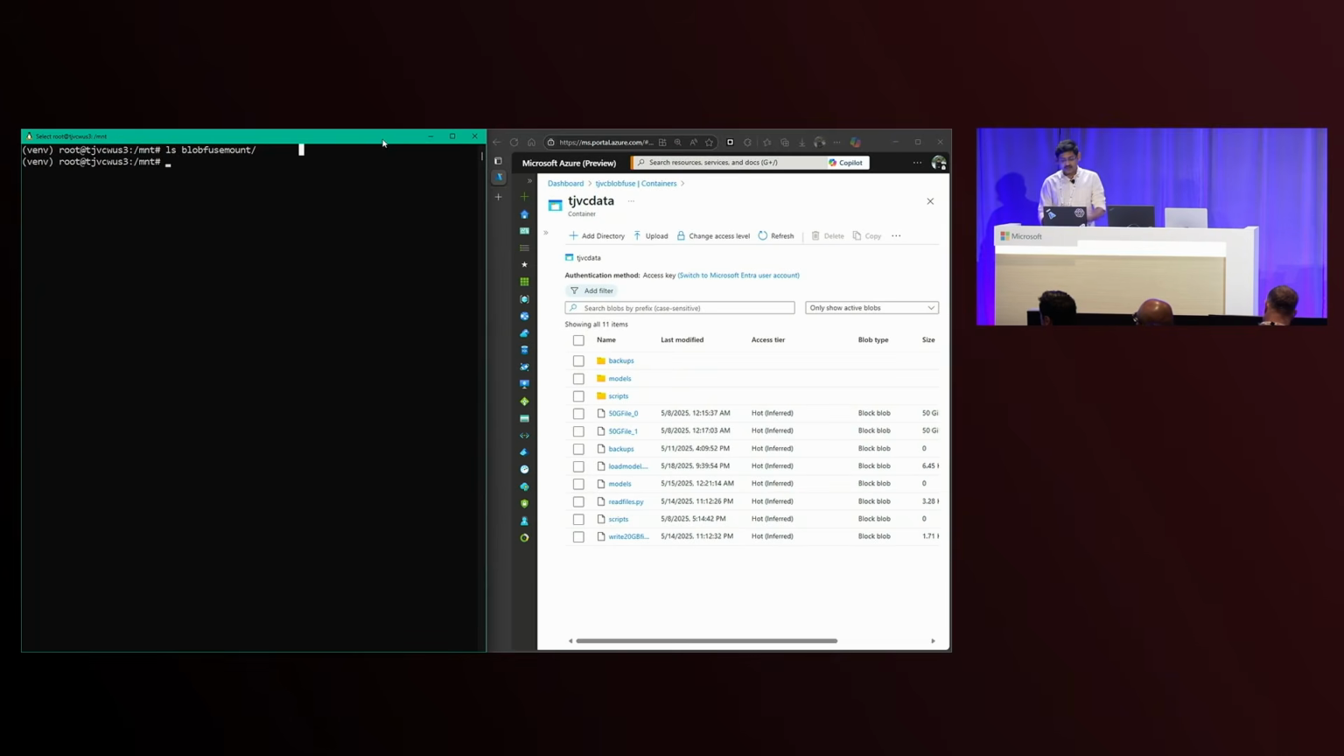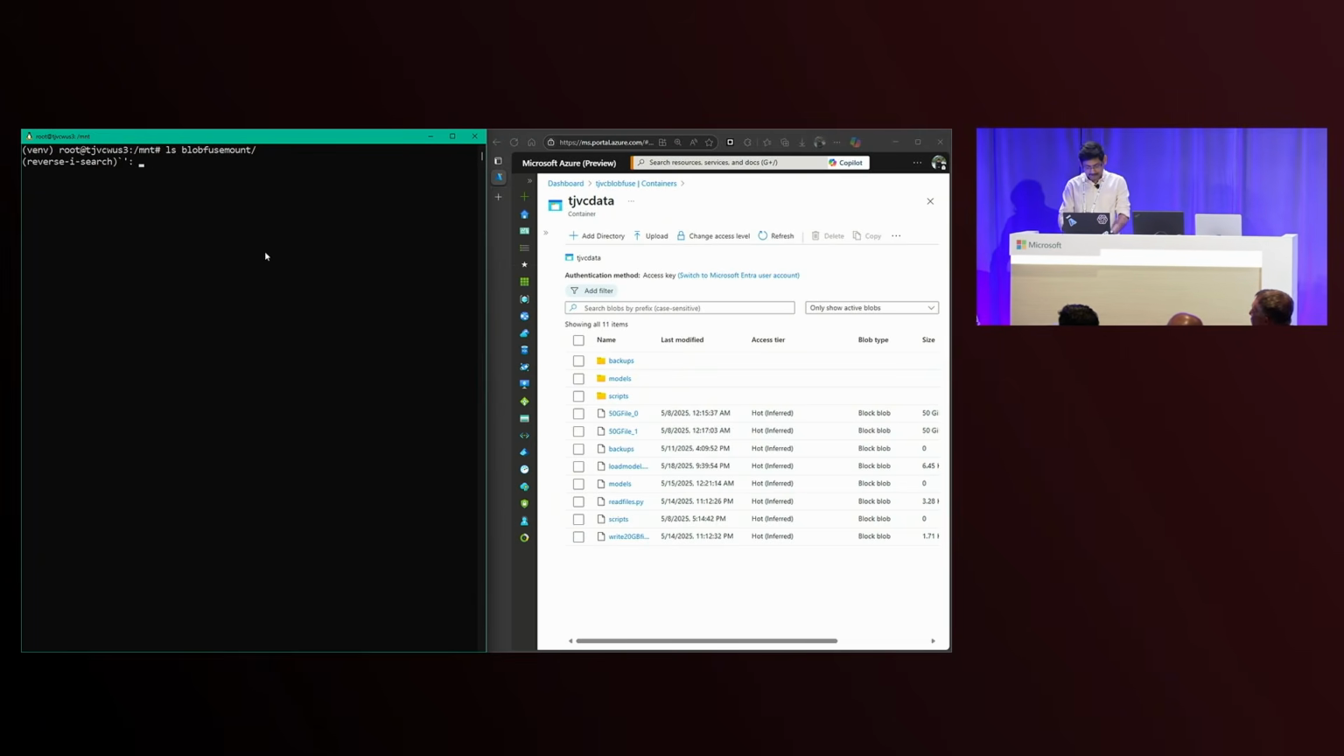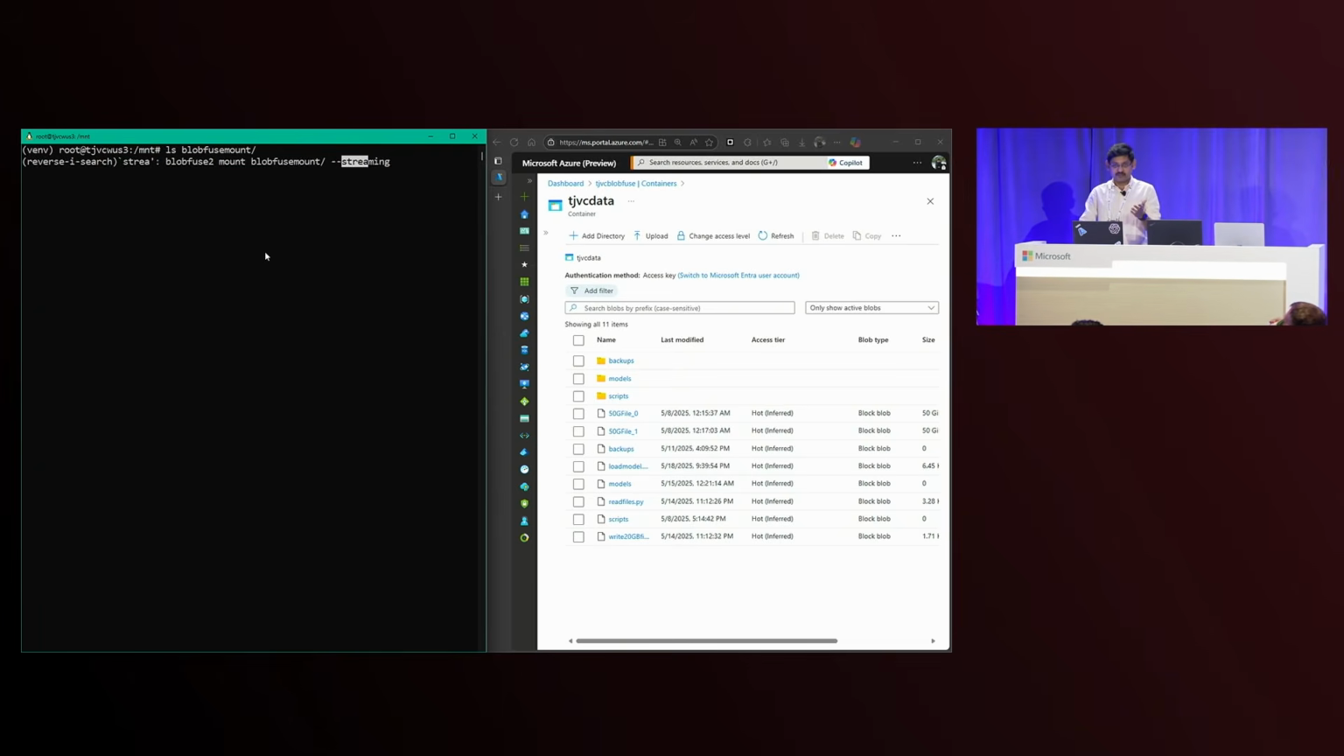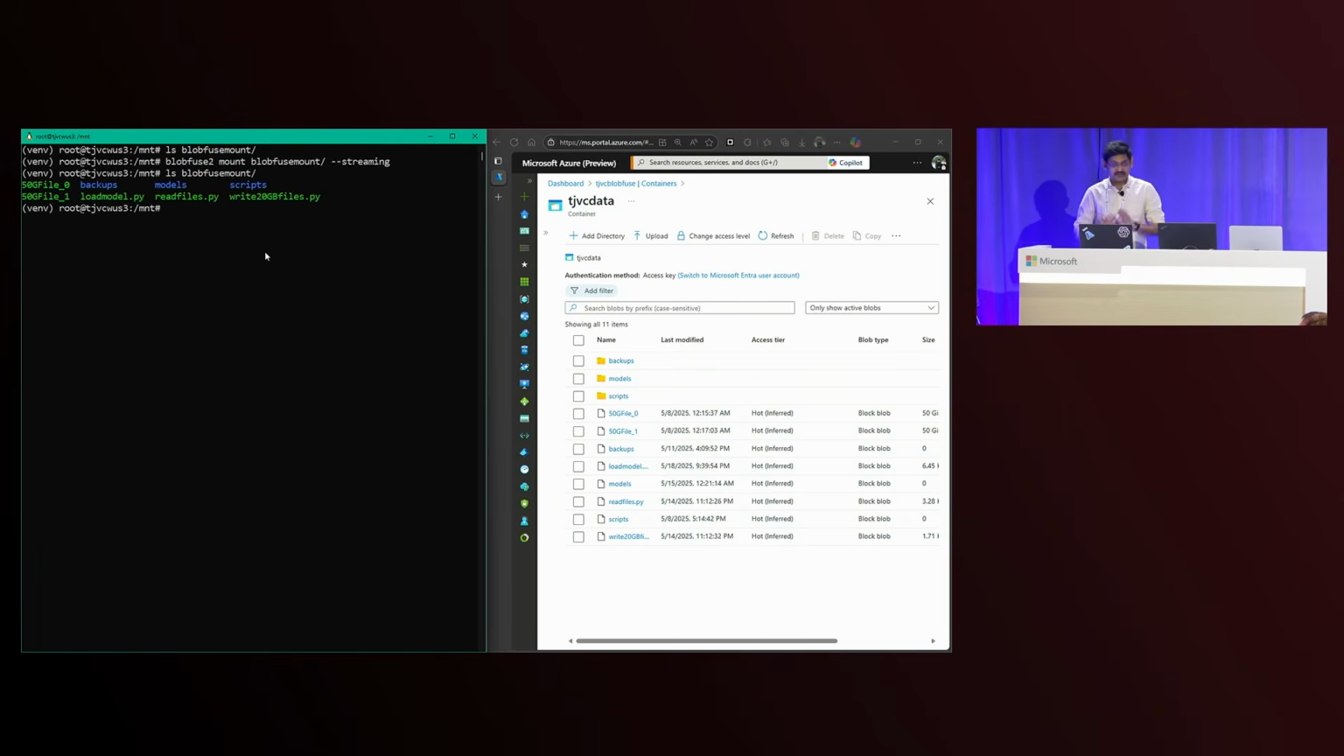Okay. On the right, I have a storage account container on which I have files that I'm going to use for this demo. And on the left is a VM on which I'm going to access my data. I'm going to access this data on an empty folder called Blobfuse mount, and I'm going to quickly mount this. I'm going to use the streaming mode, and it's as simple as saying streaming, and mount it. It's as simple as that.